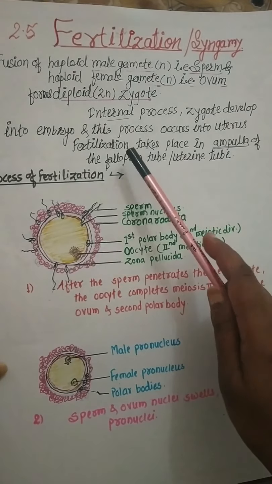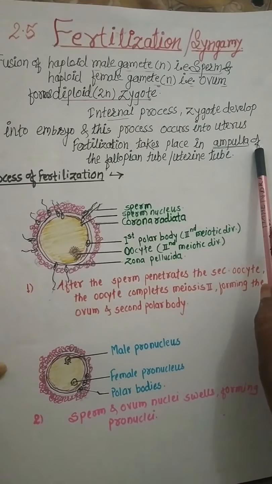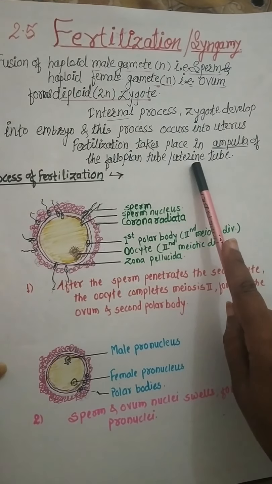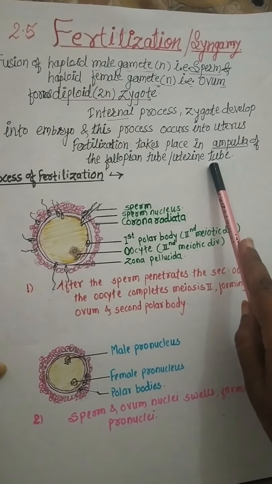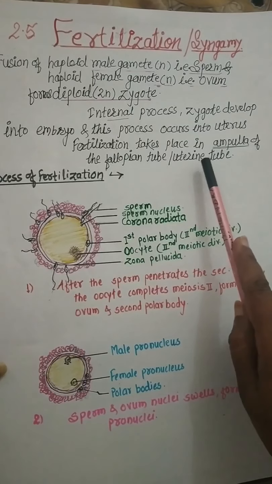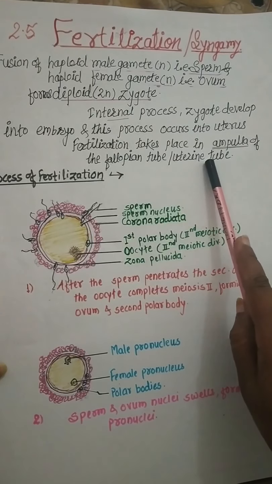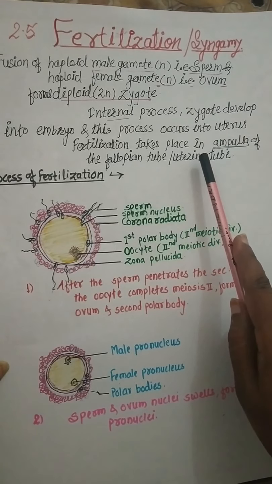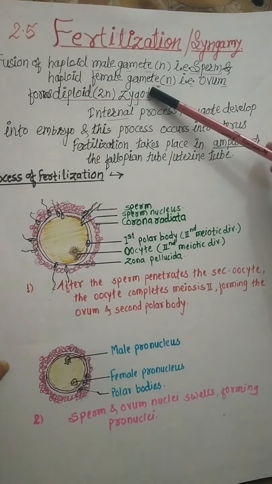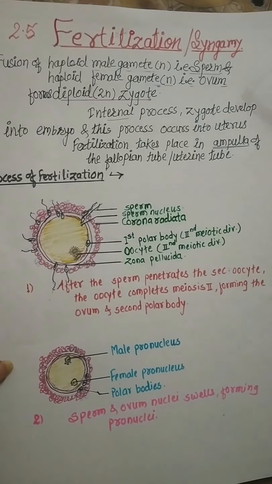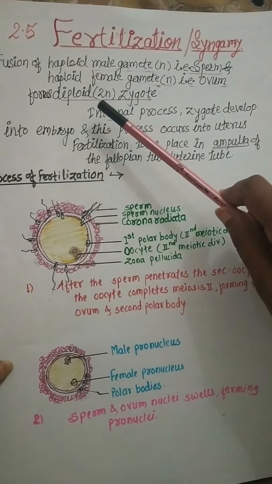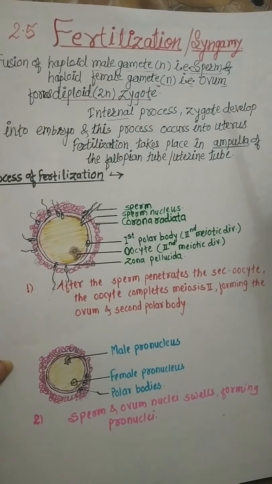Fertilization takes place in the ampulla of the fallopian tube, also known as the uterine tube or oviduct, which we already studied in the last lecture on the structure of the female reproductive system. This fertilization process is internal. The zygote develops into an embryo, and the embryo develops into the new life, that is the fetus.